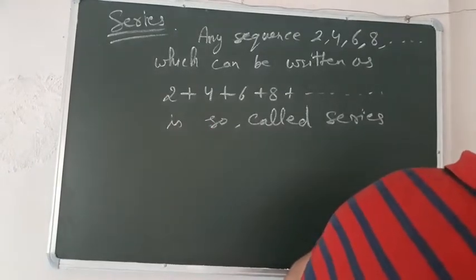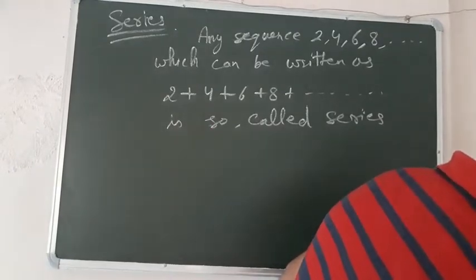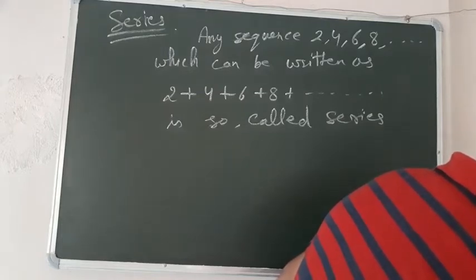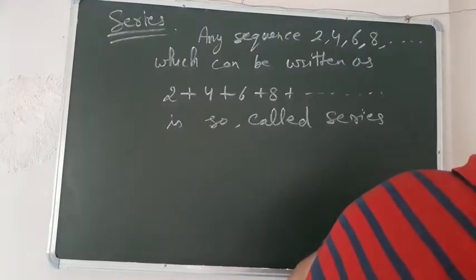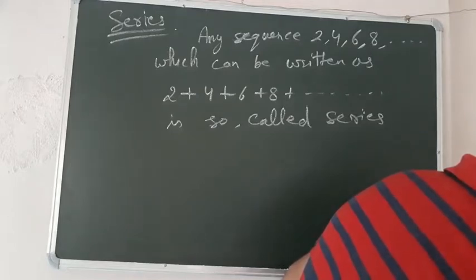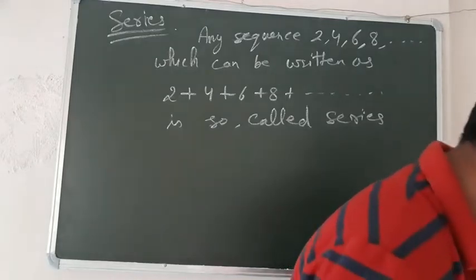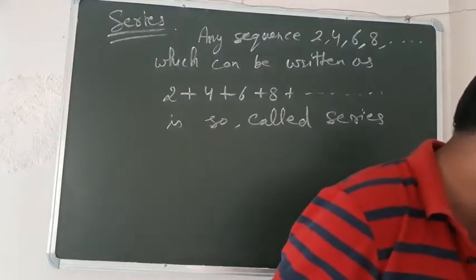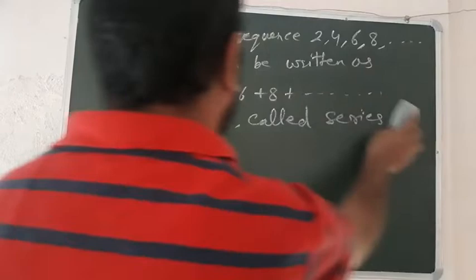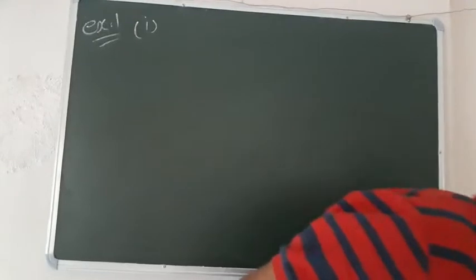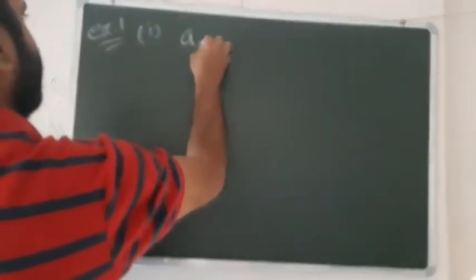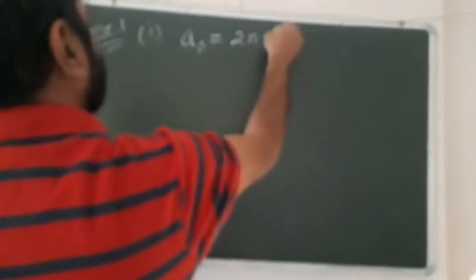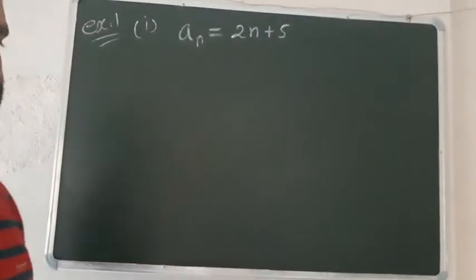So let us take some examples. The very first topic is very easy. Our very first example of this NCERT book is: write the first three terms in each of the following sequences defined as follows. The very first part of this example is: if an is equal to 2n plus 5, we have to find the first three terms of this sequence.